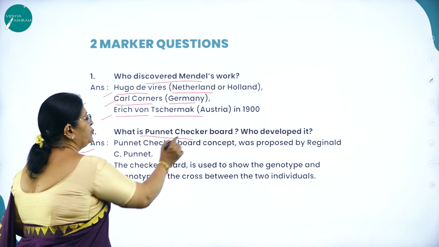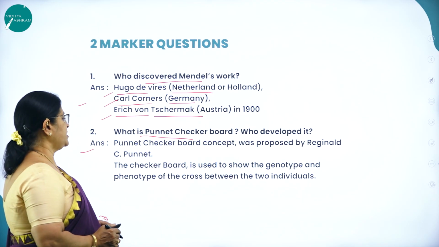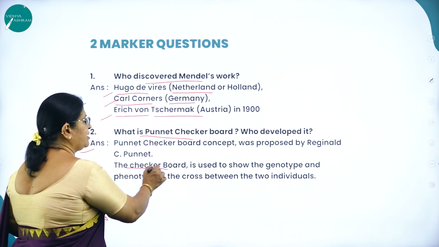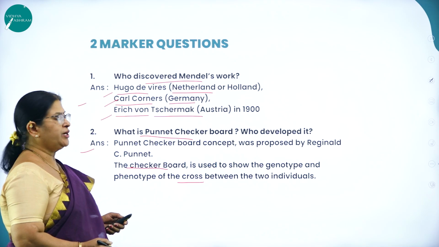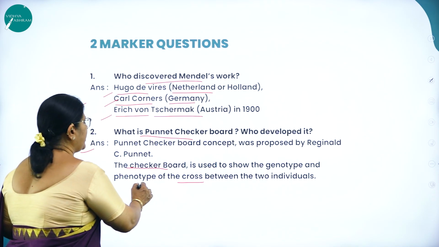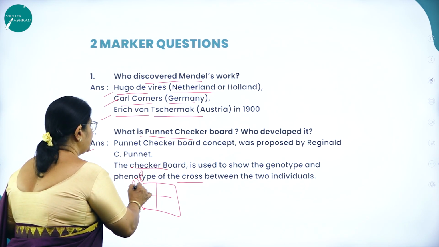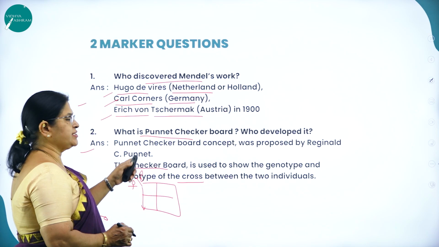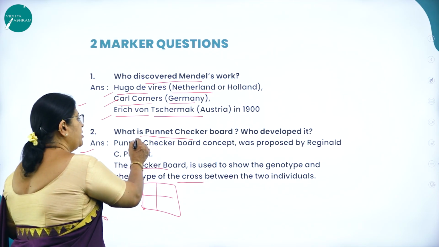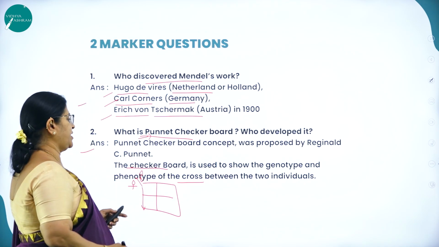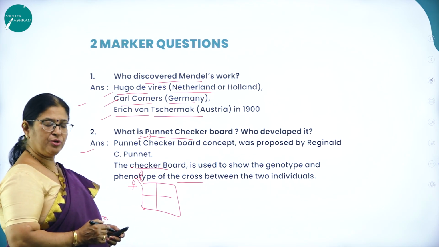Then what is Punnett checkerboard? Who developed it? The Punnett checkerboard concept was proposed by Reginald C. Punnett, and the checkerboard is used to show the genotype and phenotype of the cross between two individuals. When we write the checkerboard like this, we take the male gametes on one side and the female gametes on the other side. Hence the name Punnett checkerboard. So you draw a board like this and write.